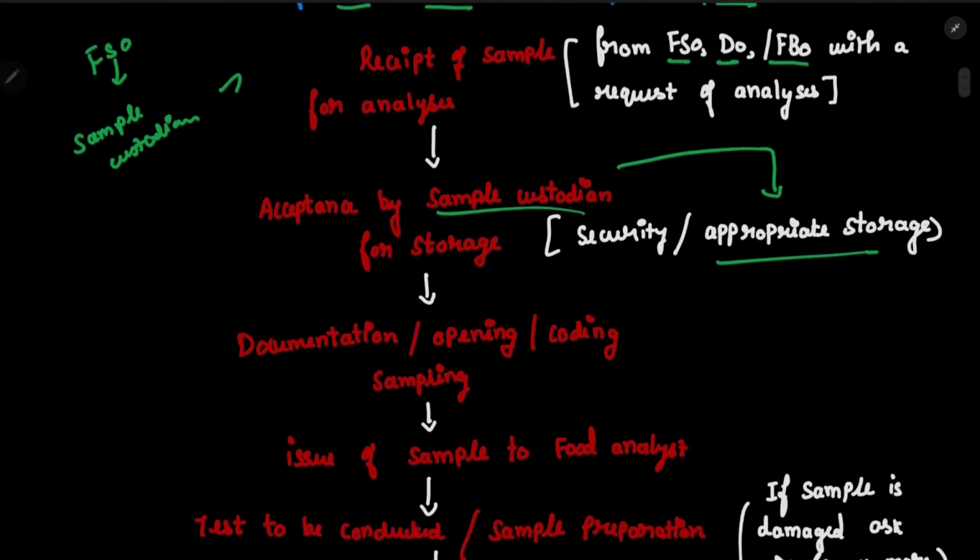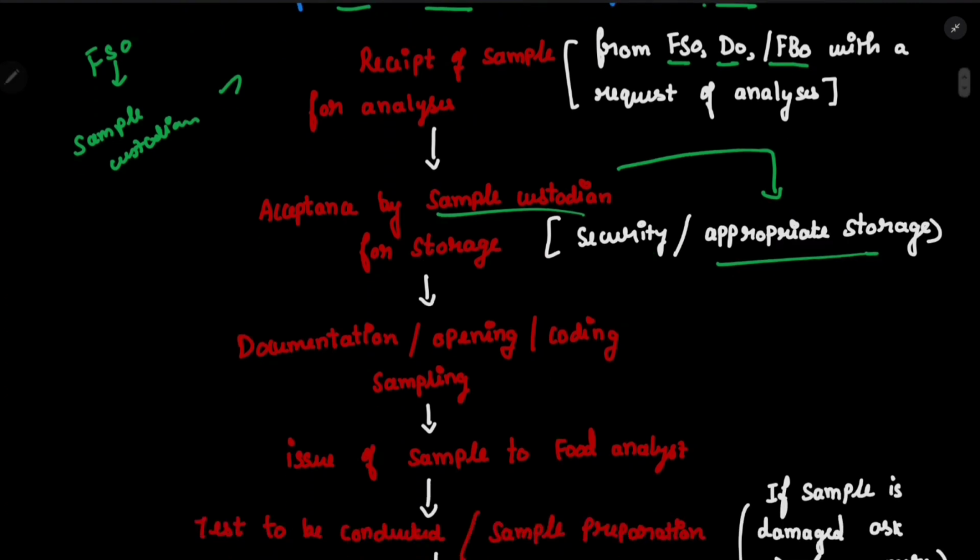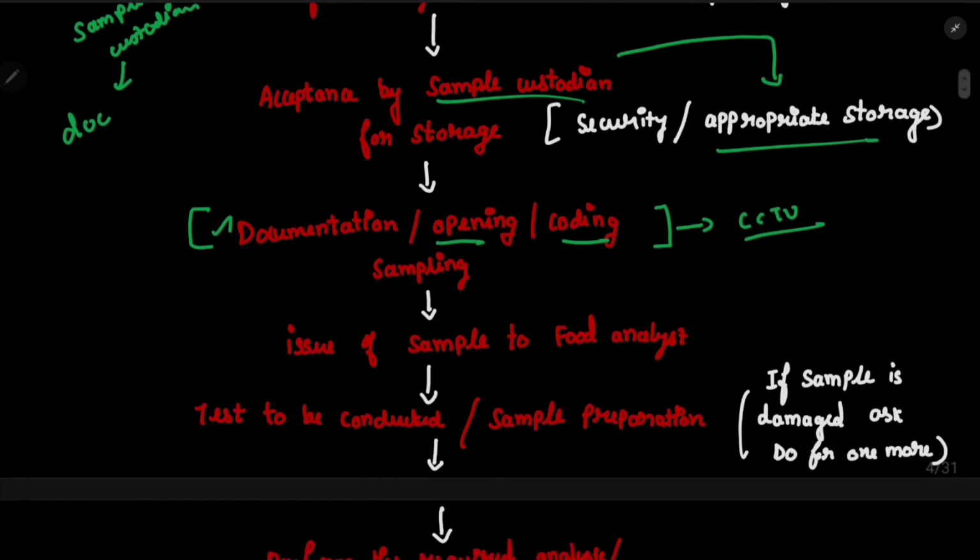Then the next step is that after receiving the sample, the custodian will document the sample based on the data given by the FSO. He will open it and do the coding and other things. We will see this point in detail later. Actually, he will do it under CCTV surveillance so that it will be recorded. I'll explain this in depth later. Now this sample will be issued to the food analyst.